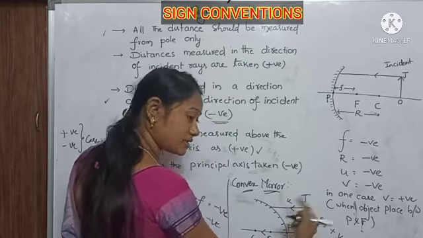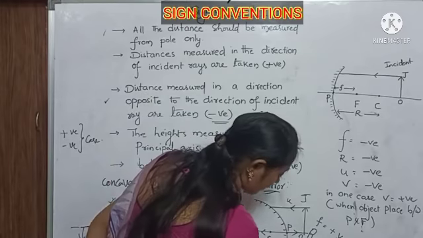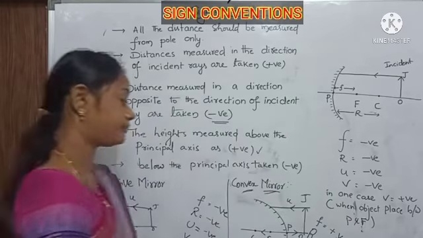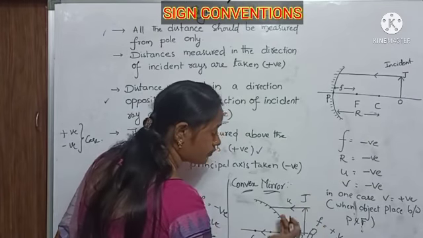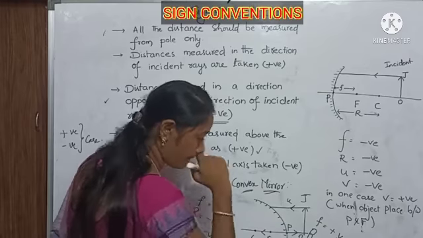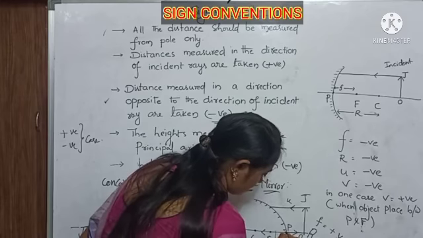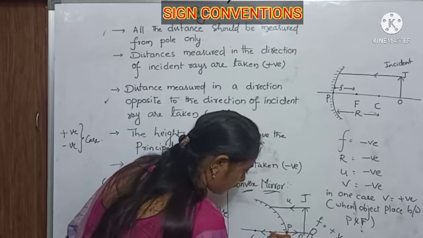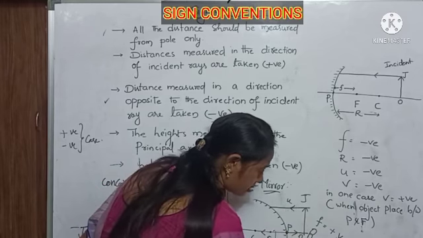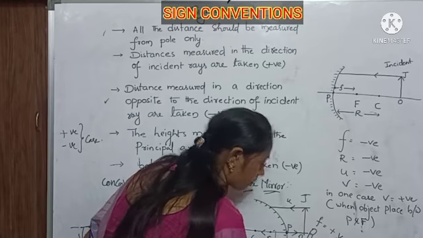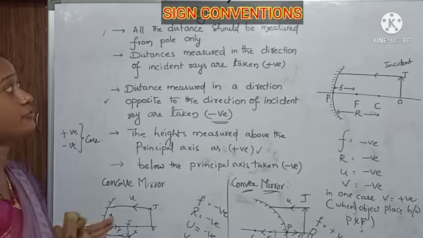It is in the opposite direction, so it is negative. Next, image distance. If the object is here, the image will form inside the mirror. The measurement is taken along the incident ray direction, so they are in the same direction and it is positive. These are the five cases we have to remember.